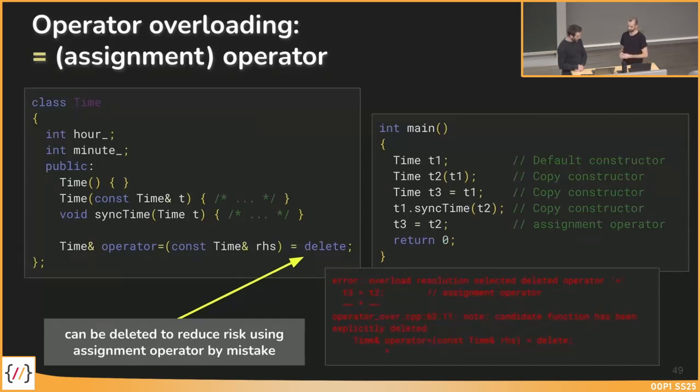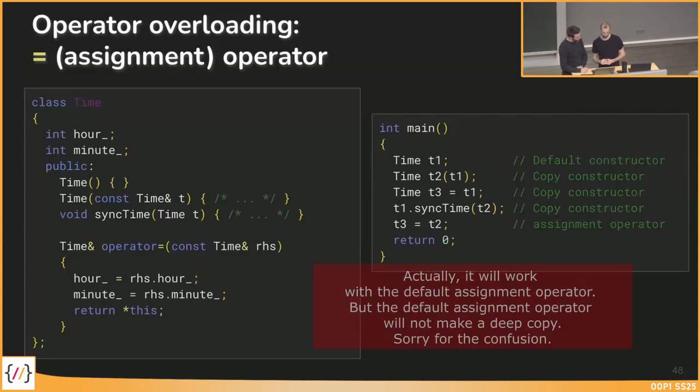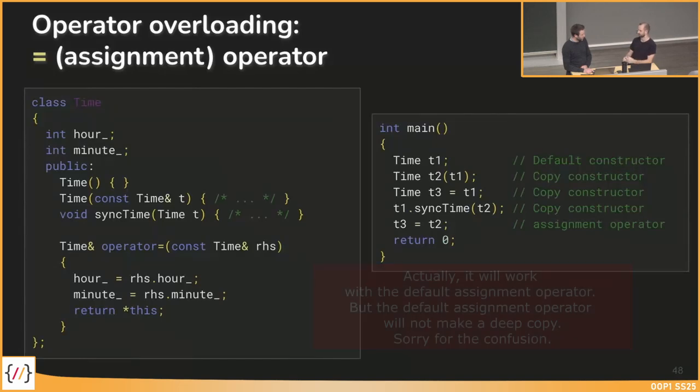Yeah, and the default implementation looks like this, right? The default implementation does not look like this because it doesn't know what to do. So in many cases, or in basically every case, I think, it would make sense to delete it or to implement it.